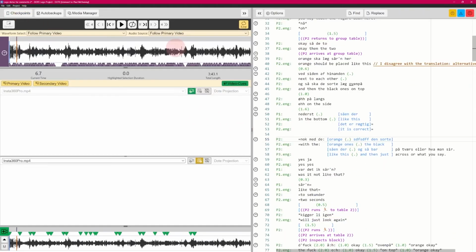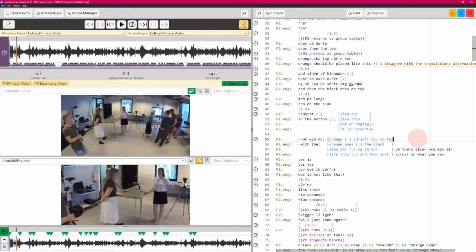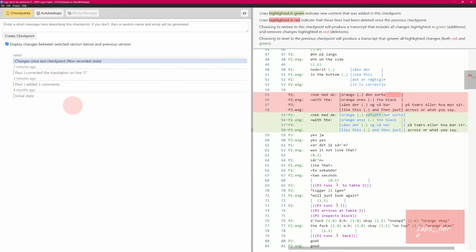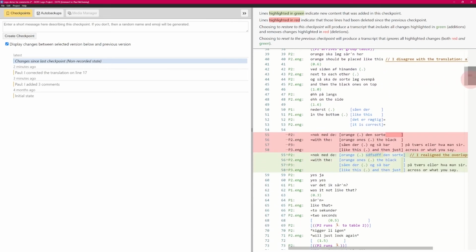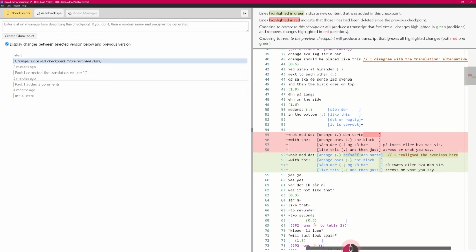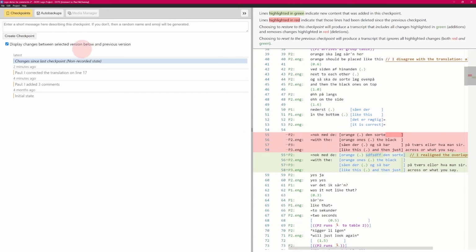And I can just go back and say, okay, that's what we did, and it could be here you want to add a message saying, I realigned the overlaps here. So go to checkpoints, and if we turn on display changes, yep, and we'll see down here it shows you I realigned the overlaps, and we can just scroll around to see that a bit better there.